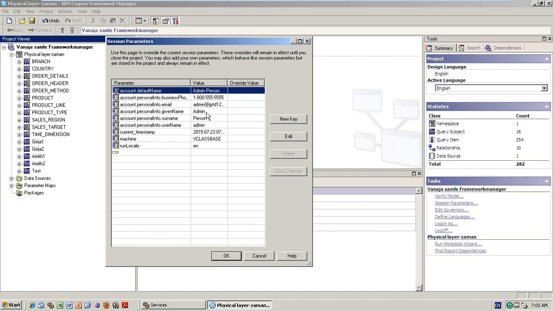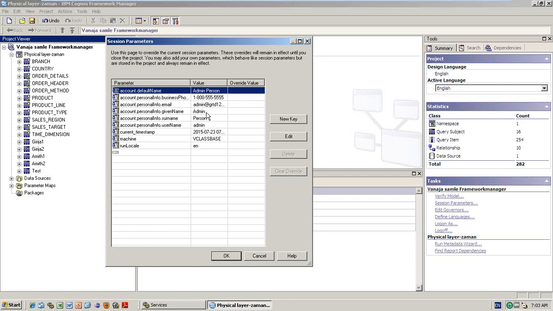It gives the credentials of the user and when this file was opened. Yeah, actually, it's the credentials. For example, if Vanaja logged into the framework manager, it will track who you are. So Vanaja account default name is a parameter.